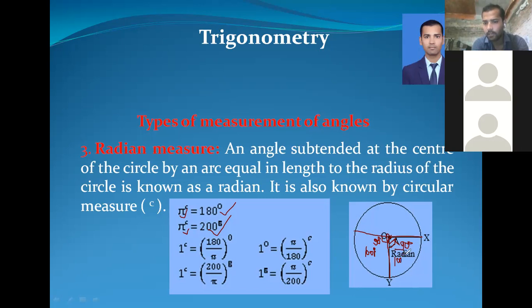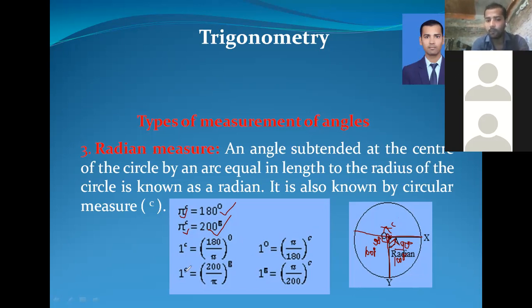Altogether we have 200 grade, which is equal to pi radian, where 1 radian is equal to 180 by pi degree, and 1 degree is equal to pi by 180 radian.